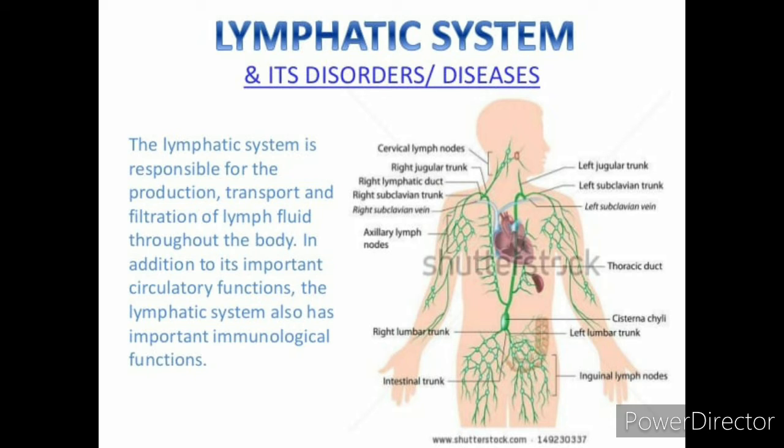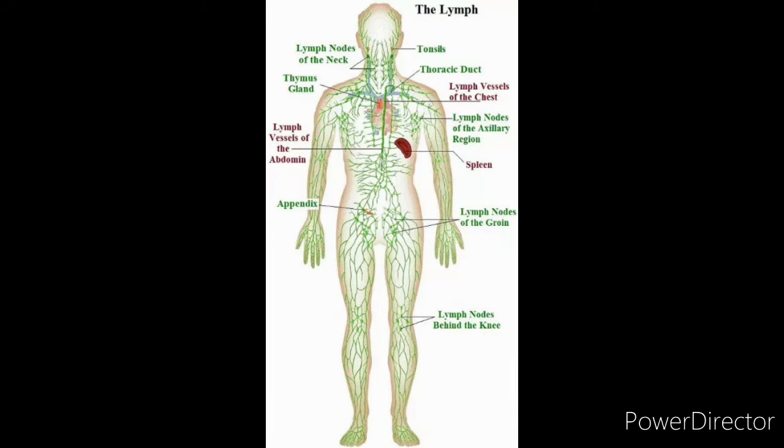Whenever you see about the lymph, what does the lymph contain? The lymphatic system consists of lymph capillaries, lymph vessels, lymph nodes, and the lymph glands. Right, the lymphatic system consists of lymph capillaries, then lymph vessels, lymph nodes, and the lymph glands. To supply the nutrient to the cell, the liquid portion of the blood with nutrient flows out of the capillaries. This is called tissue fluid.